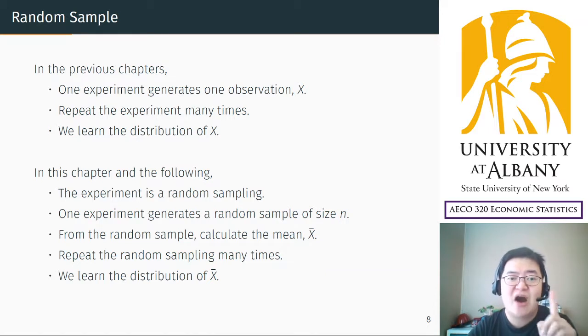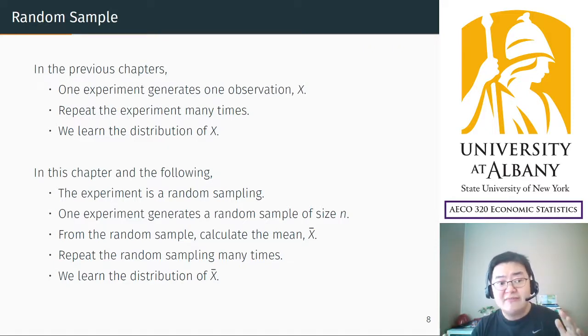That's how we defined an experiment and how we defined a random variable. And we repeat the experiment many times, and then by repeating the experiment many times, we have a distribution.